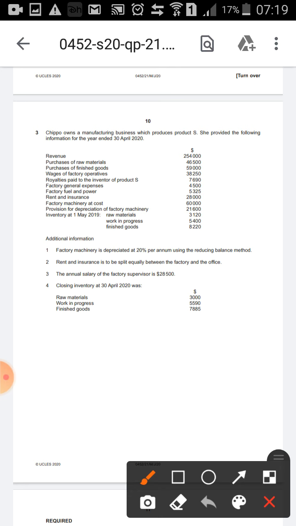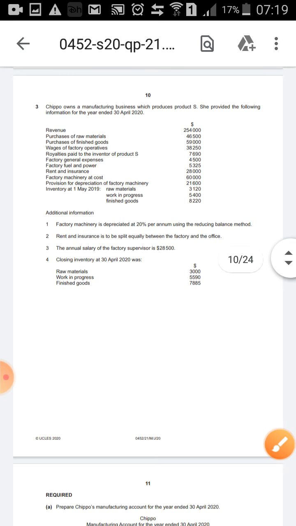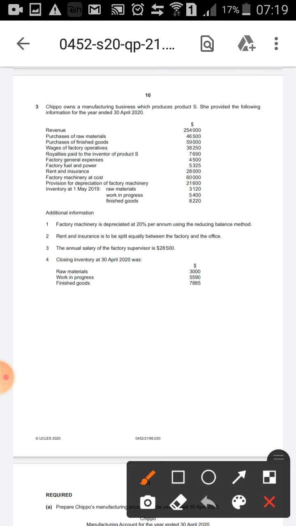So in this one, they've asked you to prepare a manufacturing account, and this one is a bit different from the sums which we have done. In a manufacturing account, you have to start from the opening stock of raw materials. And is there an opening stock of raw materials given over here? Yeah, opening stock of raw materials.